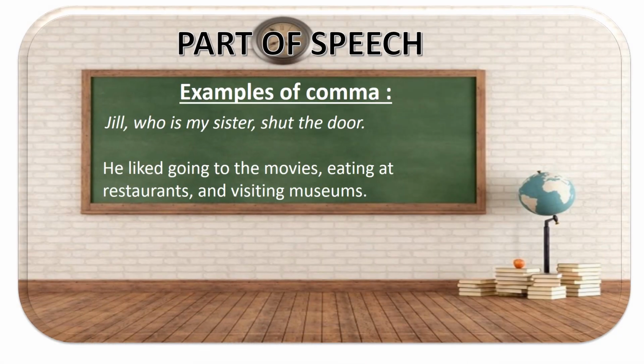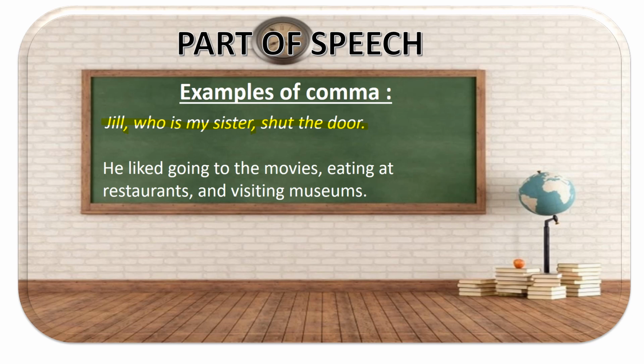Examples of commas are: Jill, I've used a comma here. Who is my sister? Again a comma here. Shut the door. So if I read the sentence, I'm going to read it as: Jill, who is my sister, shut the door. That I'm telling you, Jill. What am I telling you about Jill? Who is my sister? She is my sister. What did she do? She shut the door. So within the sentence, there are three pauses.